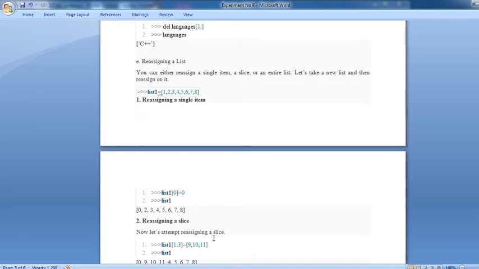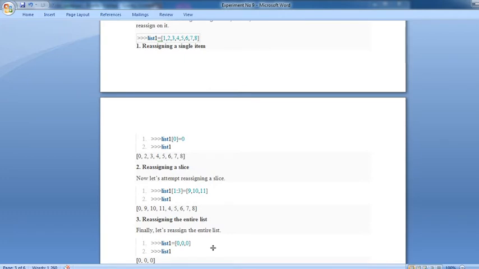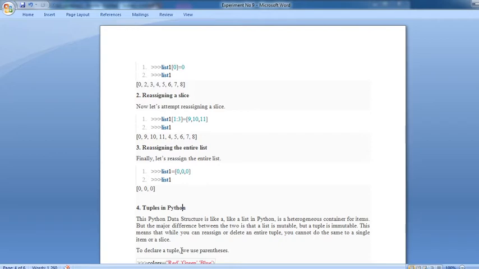Reassigning a slice. Now you attempt reassigning a slice. For list 1, instead of those atoms you want to insert 9, 10, 11. So it inserts 0, 9, 10, 11, with 4, 5, 6 remaining as they are. Okay. Now reassigning the entire list. If you want to reassign the entire list, list 1 equals 0, 0, 0. Put it directly, and the list appears this way.